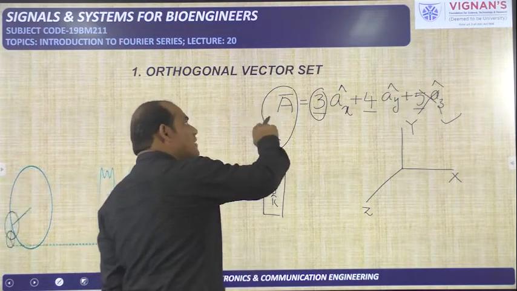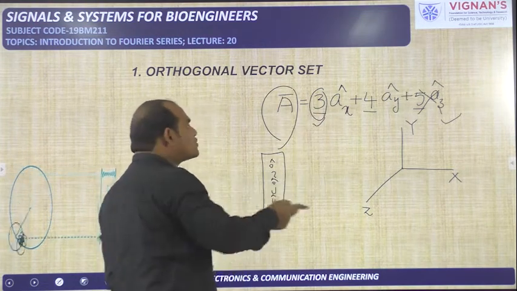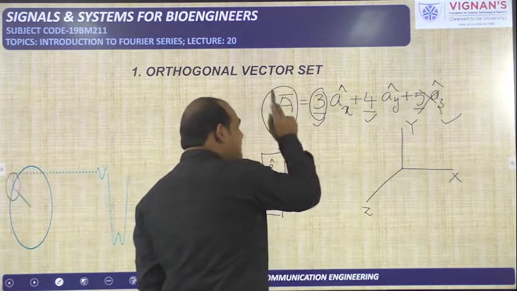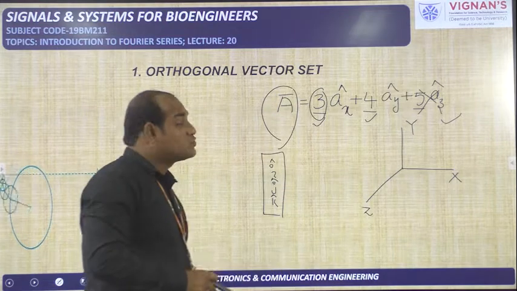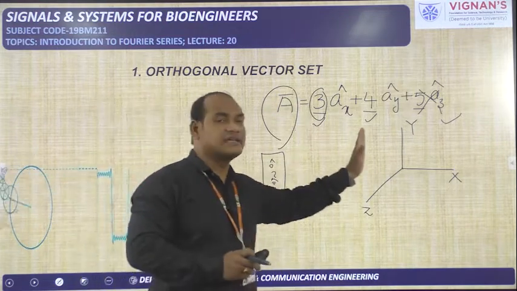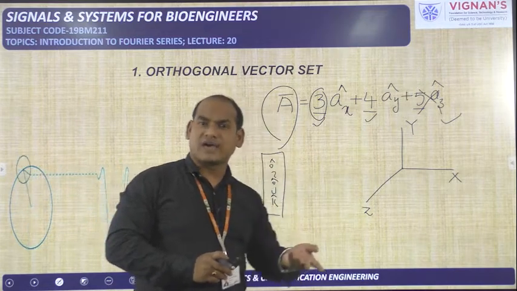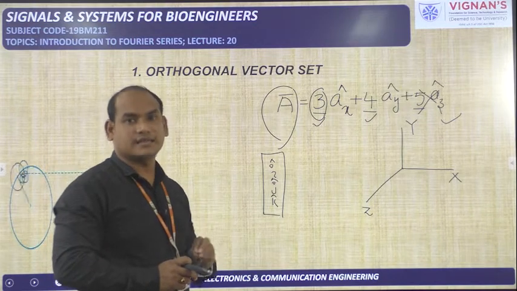So what we have done? The projection of a bar on the x-axis, how much is there? That we have calculated. The projection of a bar on the y-axis, that we have calculated, that is 4. And the projection of a bar on the z-axis, we have calculated, that is 5. That means those projections we need to calculate. It is about the projections of the vector a bar on the x-axis, y-axis, and z-axis that we are talking about here.